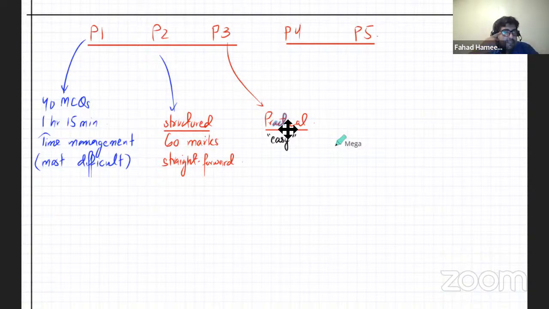The problem with practicals is a lot of things can go wrong on that day. You could create a lot of mess when you're physically doing things. So this one has a lot of room for error, and a lot of mess could be created in the practical. So you might do one well, P1 very well.